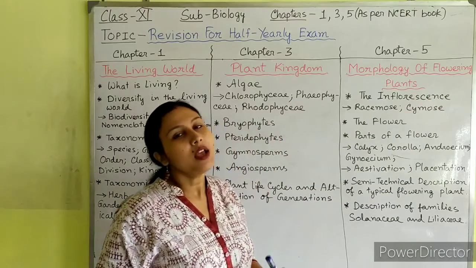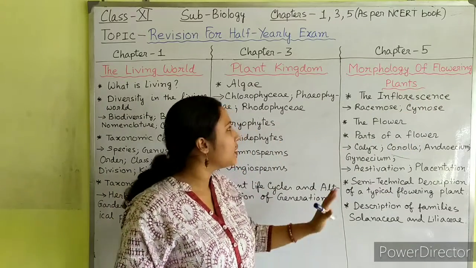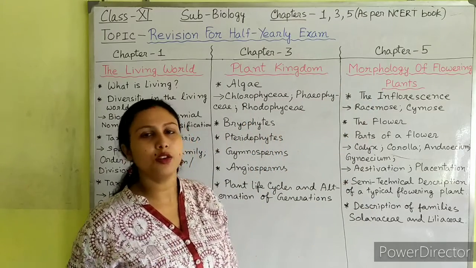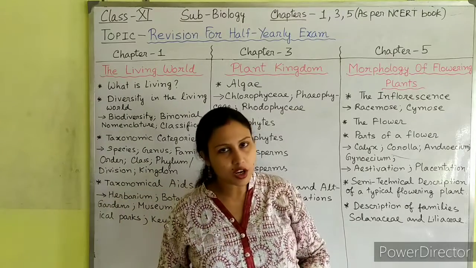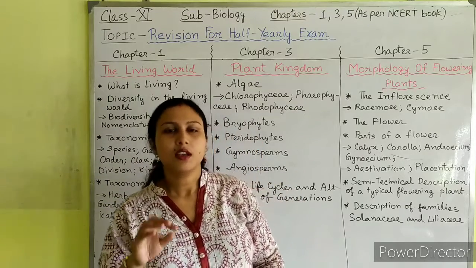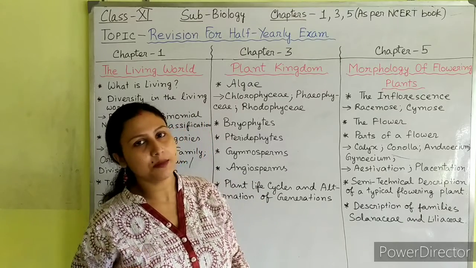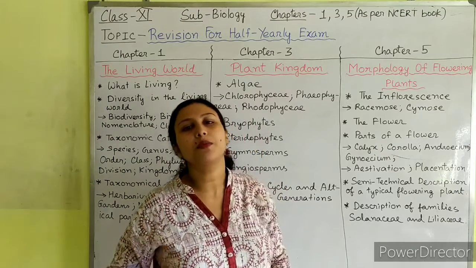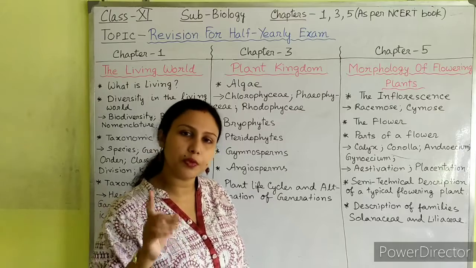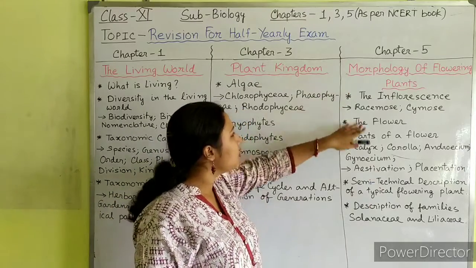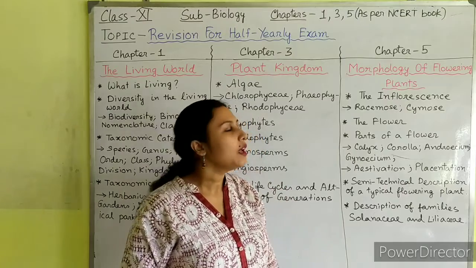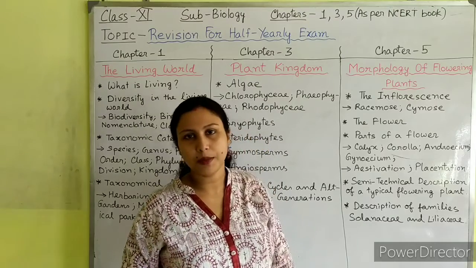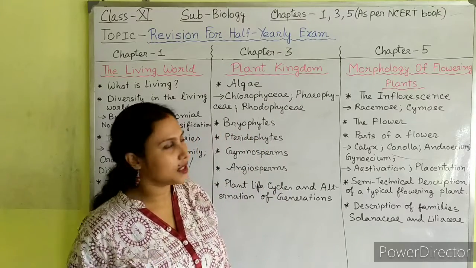Okay. Now the next chapter in your syllabus from my portion is chapter number 5, that is morphology of flowering plants. Now students, I have already told you that from this chapter, whatever topics are there in your book, every topic is not going to come in your exam, because most of the topics have been deleted by CBSE this time. So which topics you will read thoroughly, I have written here. Apart from these topics, you should also follow the study material which I have sent you and the NCERT question answers.